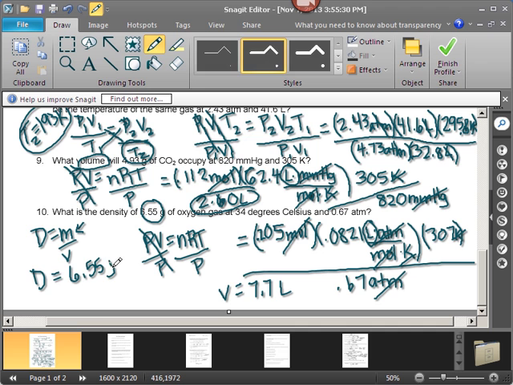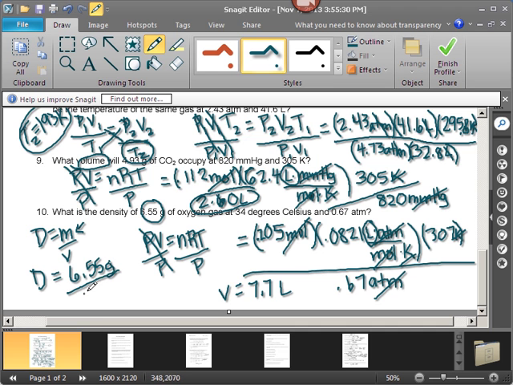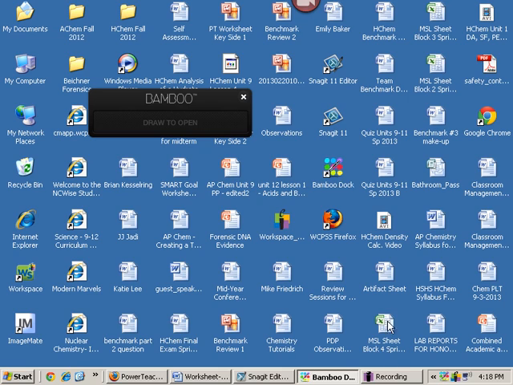So now we can go over here with our density and get 6.55 grams divided by the 7.7 liters. And the density of our gas is 6.55 divided by 7.7, or 0.85 grams per liter. The units of density are a unit of mass divided by a unit of volume. They don't have to be any particular ones, so we're good. Now I think that wraps up the sheet, so let me end this.